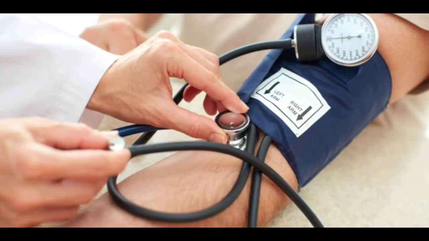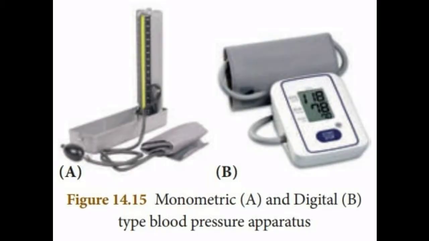The next one is the sphygmomanometer. A sphygmomanometer is a clinical instrument used to measure blood pressure when a person is in a relaxed and resting condition. The pressure of the brachial artery is measured. It helps to estimate the state of blood circulation and the working of the heart. It helps to diagnose conditions such as increased or decreased blood pressure. Manometric and modern digital types are the apparatus used to measure blood pressure.